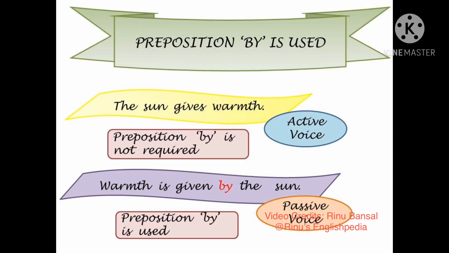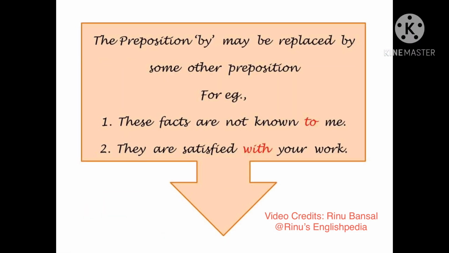The next rule is that preposition by is to be used. In the sentence, the sun gives warmth, which is in active voice, there is no requirement of the preposition by. However, in this sentence, warmth is given by the sun, which is in the passive voice, the preposition by must be used. In some cases, the preposition by may be replaced by some other preposition. For example, these facts are not known to me, or they are satisfied with your work. But by and large, the preposition by is generally used.